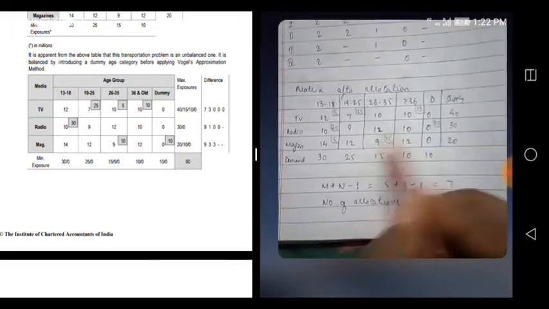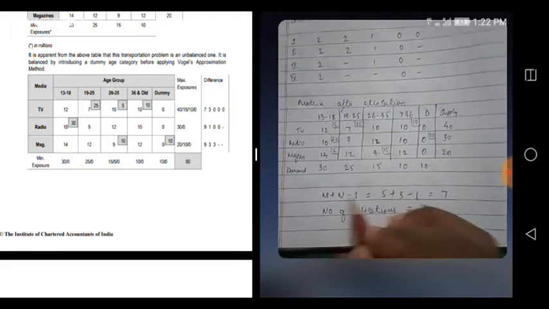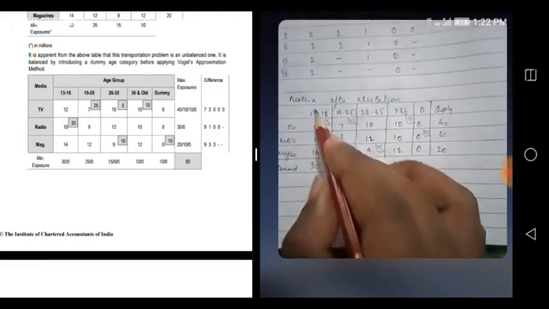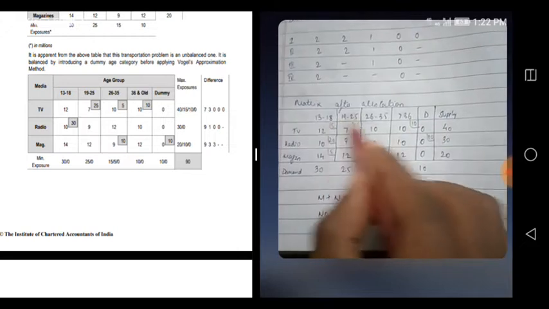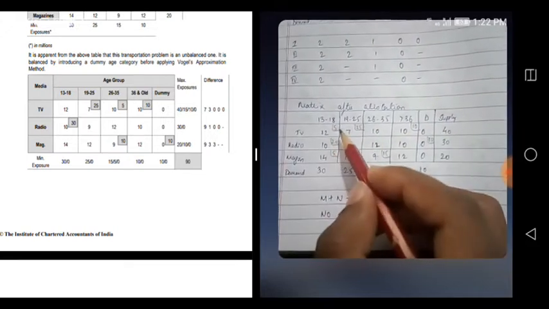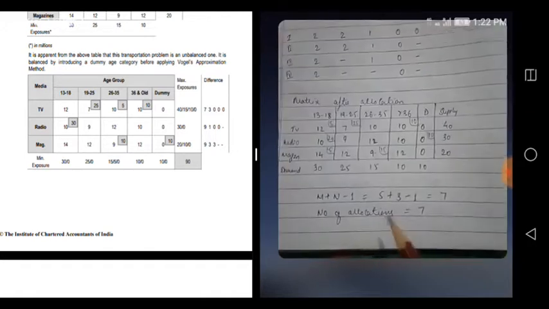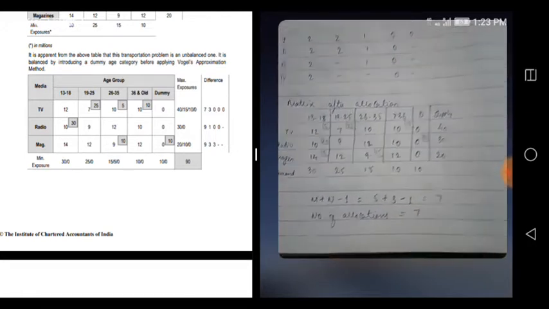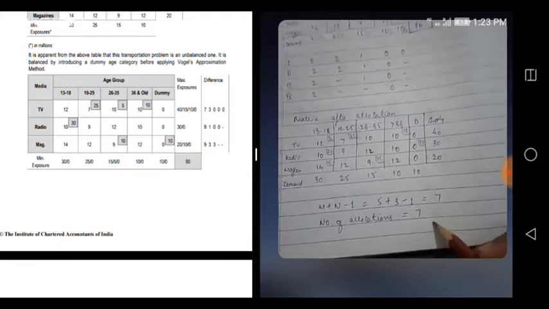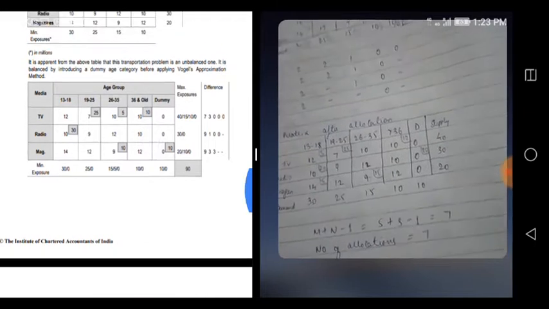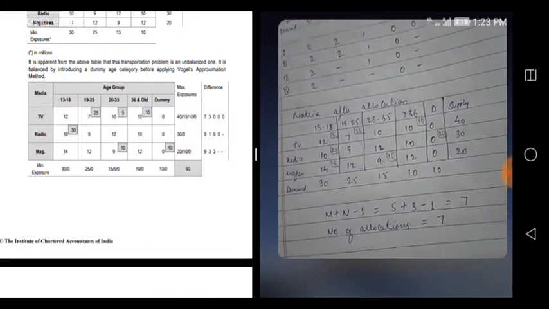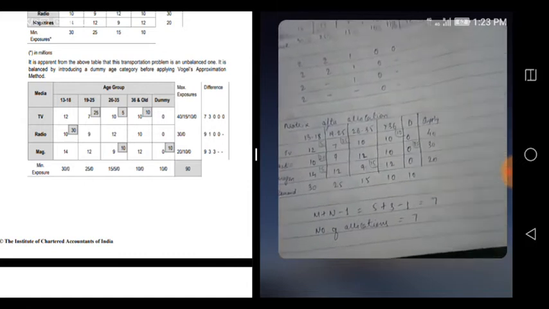Just because I selected this number, I eventually got 7 allocations, and m plus n minus 1 is 7. 1, 2, 3, 4, 5, that is rows, then 1, 2, 3. So 5 plus 3 minus 1 is equal to 7. Number of allocations is also 7. So I eventually got 7 allocations, which is equal to m plus n minus 1. But in practice, the solution doesn't always come out like that. I will tell you why later.